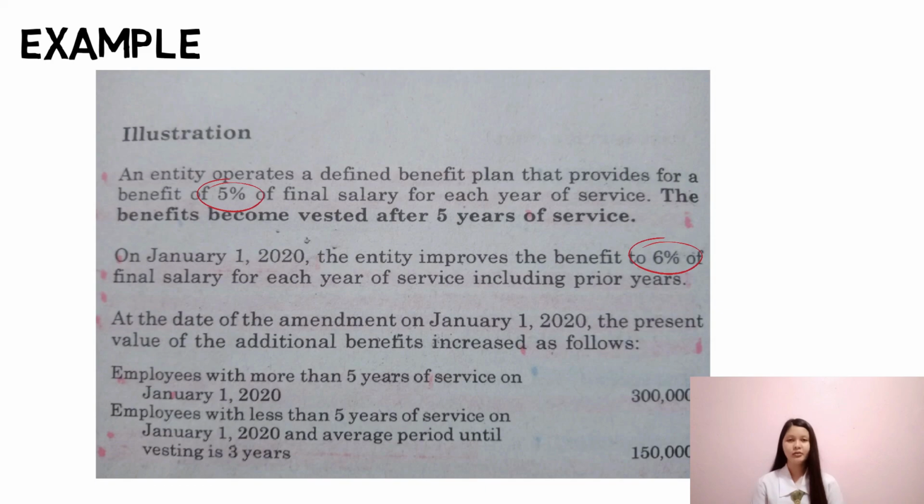Moreover, with regards to asset ceiling, IAS 19 is now clear that the change in effect of the asset ceiling that may result from plan amendment, curtailment, or settlement is dealt with separately in other comprehensive income.